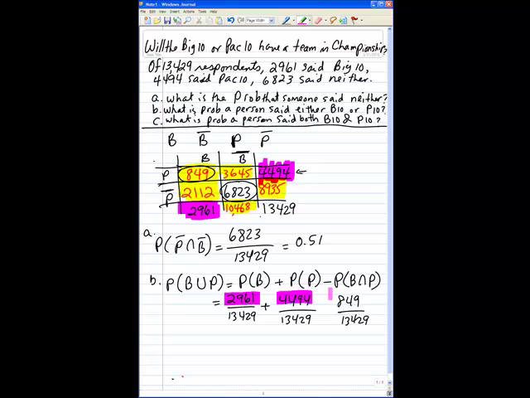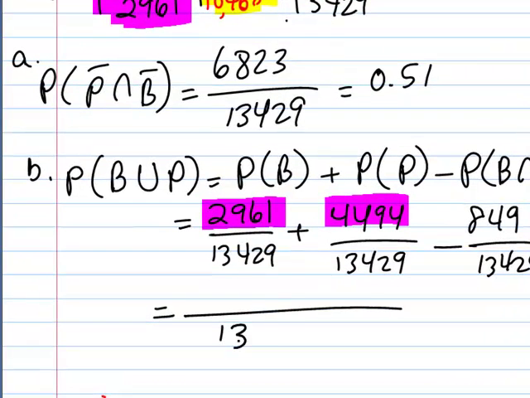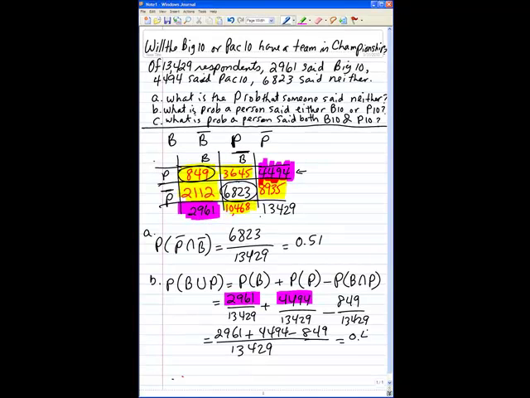So that's how we come here and we subtract it once. Now notice that all of these have the same common denominator, 13,429. So if you just add 2,961 plus 4,494 minus 849, you should get the answer, which I'm going based on your book's solution. I haven't actually done the math to see if it's correct.